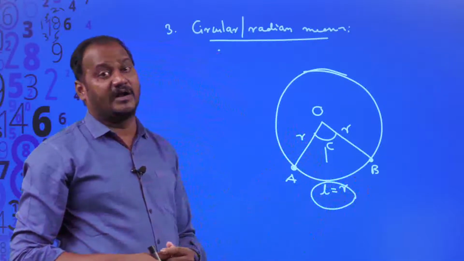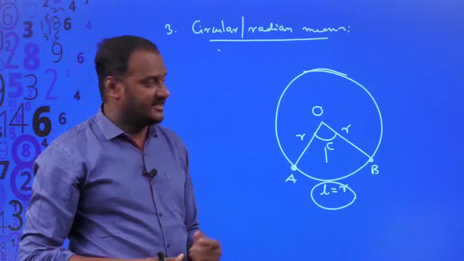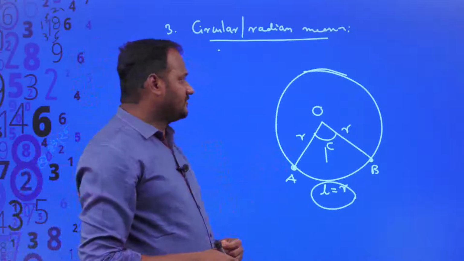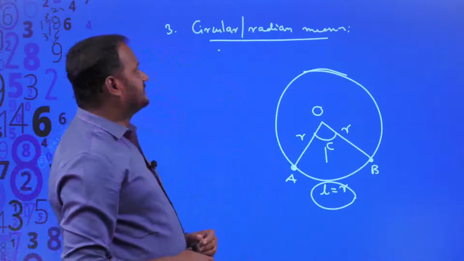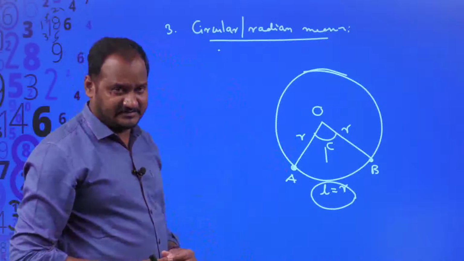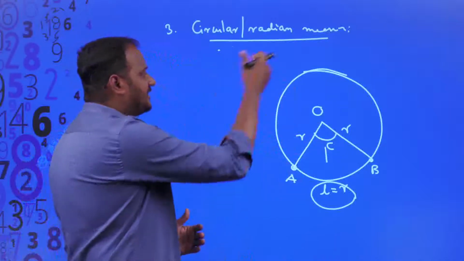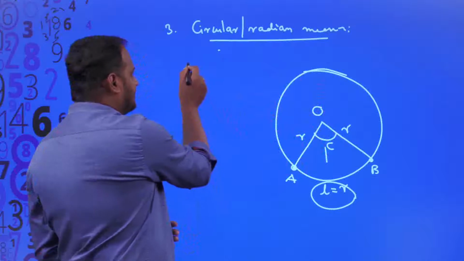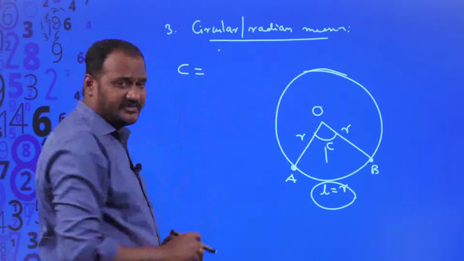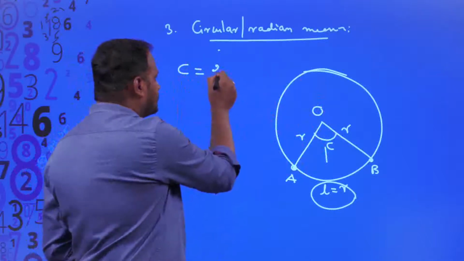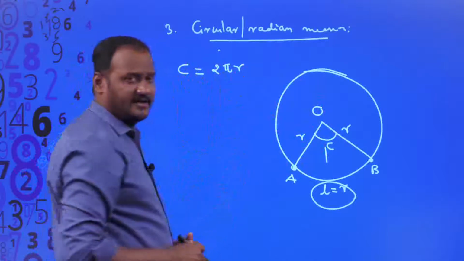Correct? Now according to this circular system or radian measure, already you know that the length of the arc of a circle, that is nothing but the perimeter of a circle or circumference of a circle, is equal to 2 pi r, right?